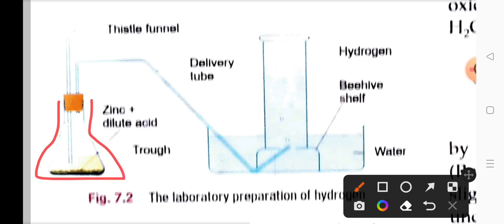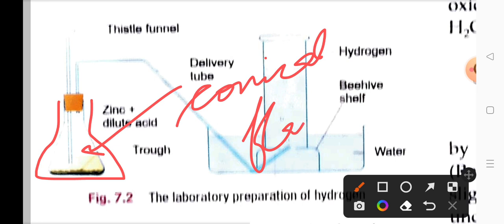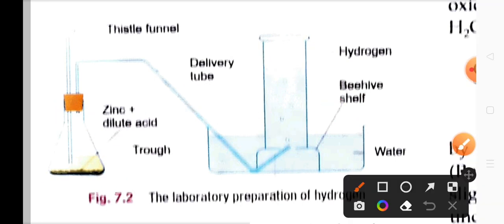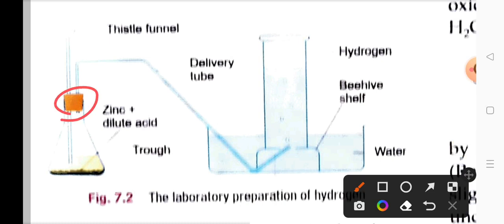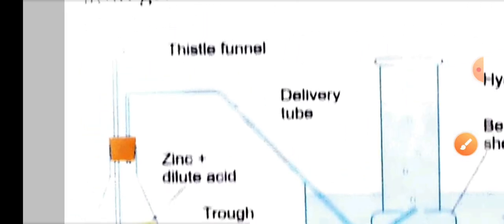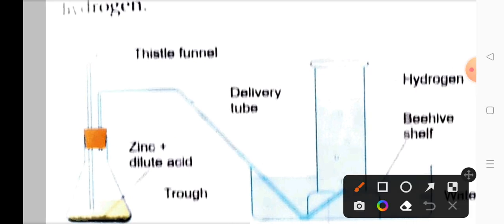We have taken this conical flask. In this conical flask we have taken zinc and dilute acid. Dilute acid can be either dilute HCl, hydrochloric acid, or dilute sulfuric acid, H2SO4. Above this flask you can see we have fitted a cork so that outside air does not come inside, and the dilute acid is not directly poured here.